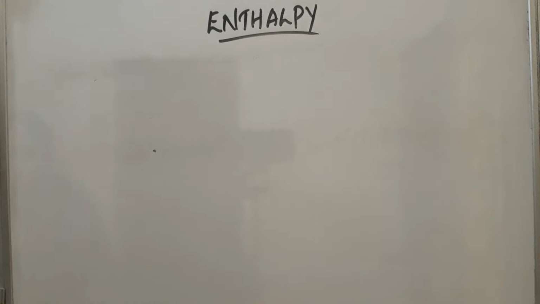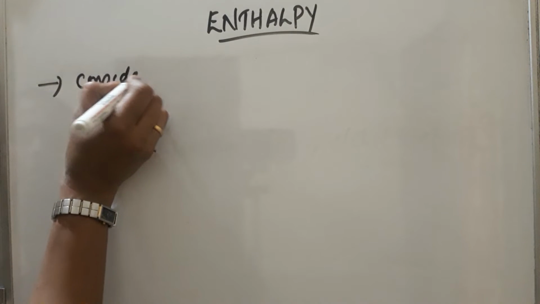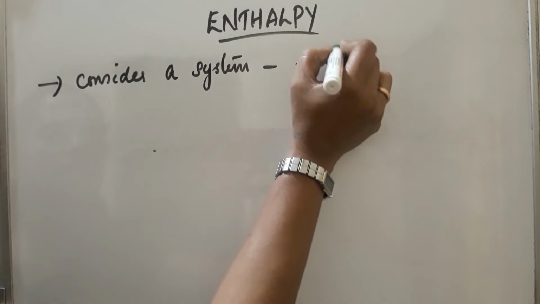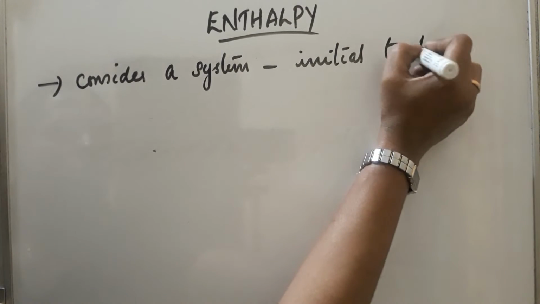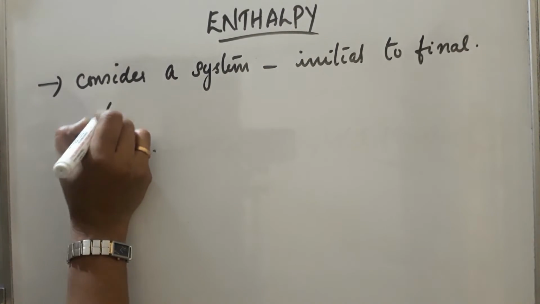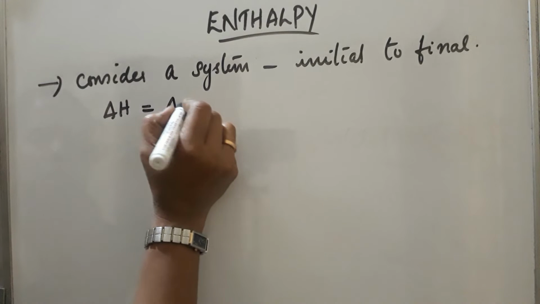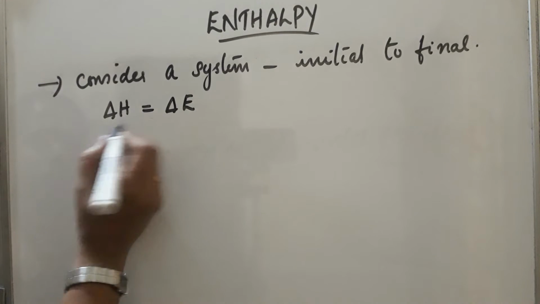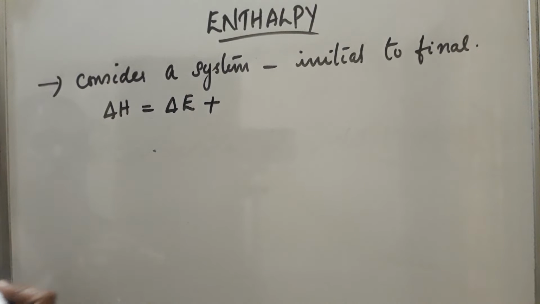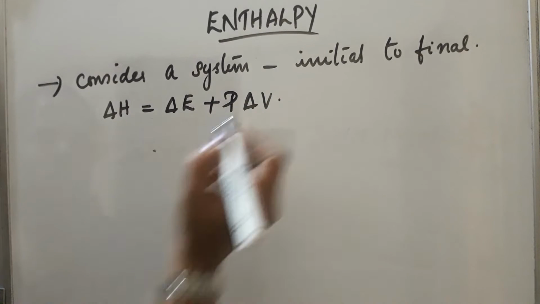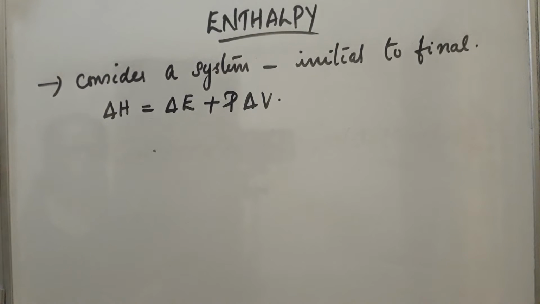Next, consider a system changing from initial state to final state. What happens? There will be a change in internal energy, and the change in enthalpy will be equal to the change in internal energy plus the change due to pressure volume energy. The system changes at constant pressure, so P remains constant, and there will be a change in volume. So, delta H will be equal to delta E plus P delta V.